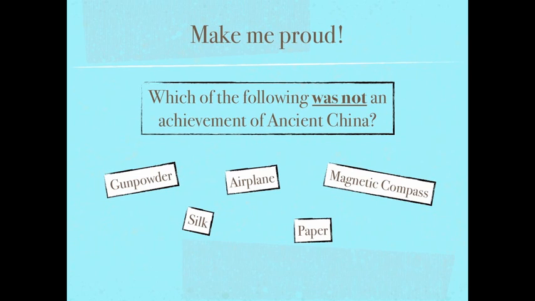To get started with today's podcast, let's review a couple of concepts from our unit dealing with ancient China. Which of the following was not an achievement of ancient China? Was it gunpowder, silk, the airplane, paper, or the magnetic compass? Hopefully you chose the airplane.